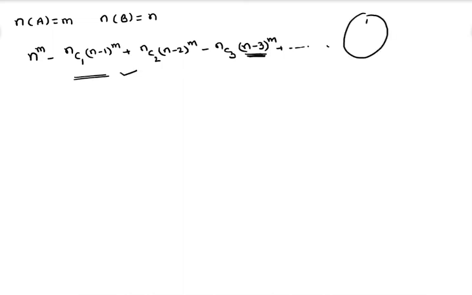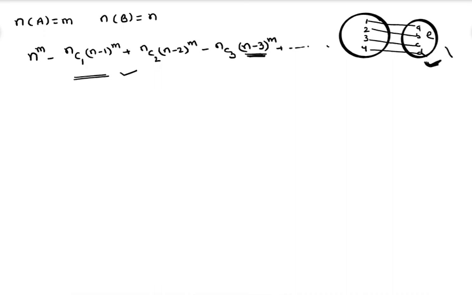Suppose you see here 1, 2, 3, 4 and here we have A, B, C, D, and E also. Now 1 is connected with A, 2 with B, 3 with C, 4 with D. That means here we have more elements. Then the number of onto functions is equal to 0.